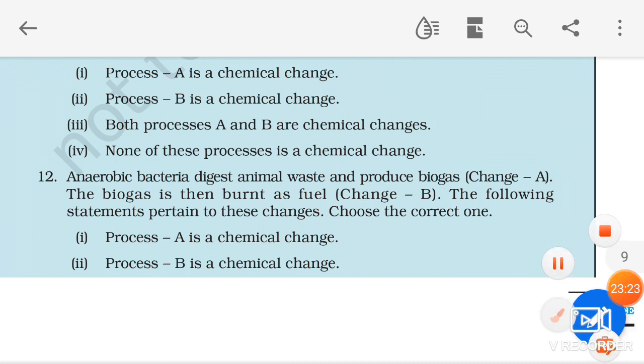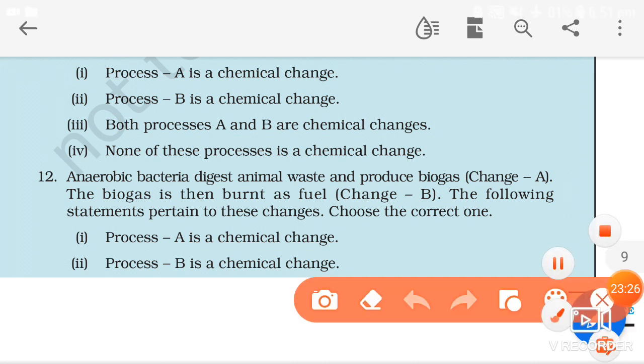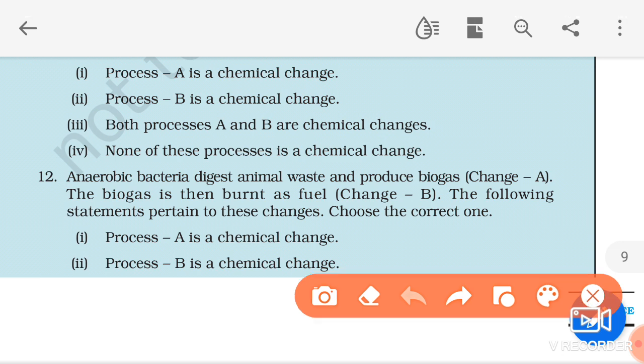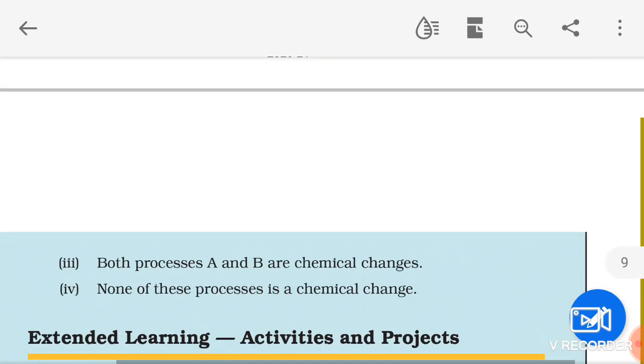That biogas is burning. So first there is digestion, and another one is burning of fuel. In both processes, in digestion and in burning, there is a change in the chemical property of that particular substance. So these two processes are examples of chemical changes. So in that way we have covered this.